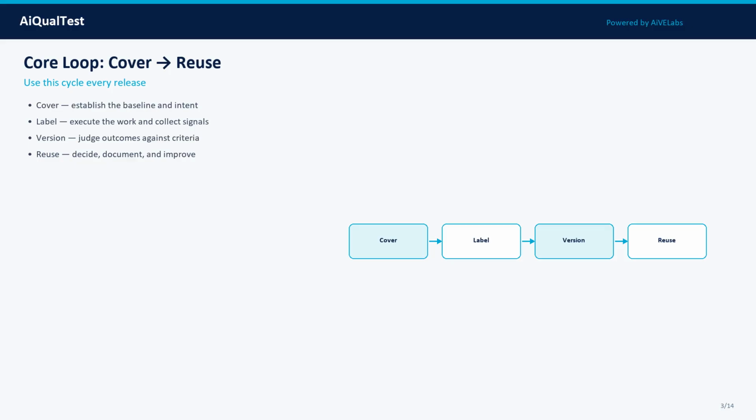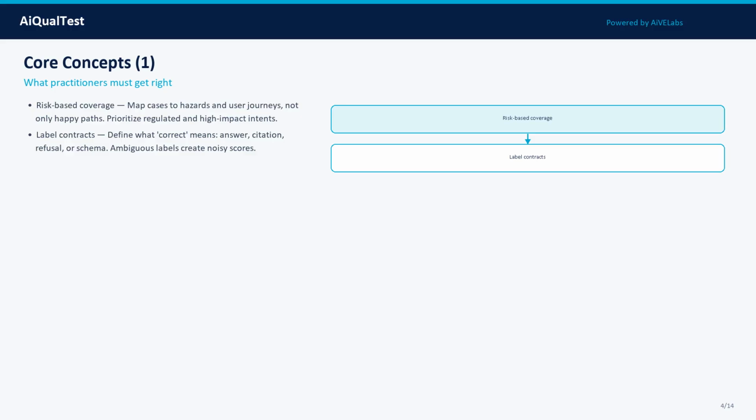Do not memorize jargon, operationalize each idea into cases, metrics, and gates. Concept 1: Risk-based coverage. Map cases to hazards and user journeys, not only happy paths. Prioritize regulated and high-impact intents. In practice, treat this as a measurable property: define what good looks like, attach evidence, and track it across model, prompt, data, and tooling changes.